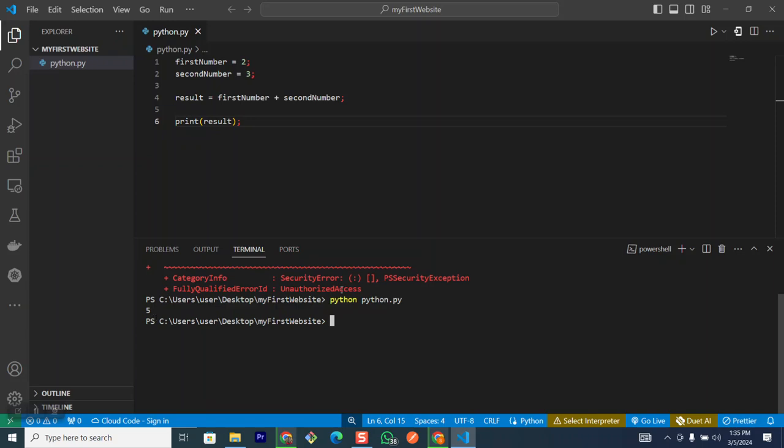So what I've simply done here is that I've created a file called python.py, and inside that file I've created two numbers. I say 2 and 3. Then I've created another variable called result, which is the sum of first number and second number. Then I've printed out this guy. We are going to talk about all of this. So I just wanted to show you how Python runs.